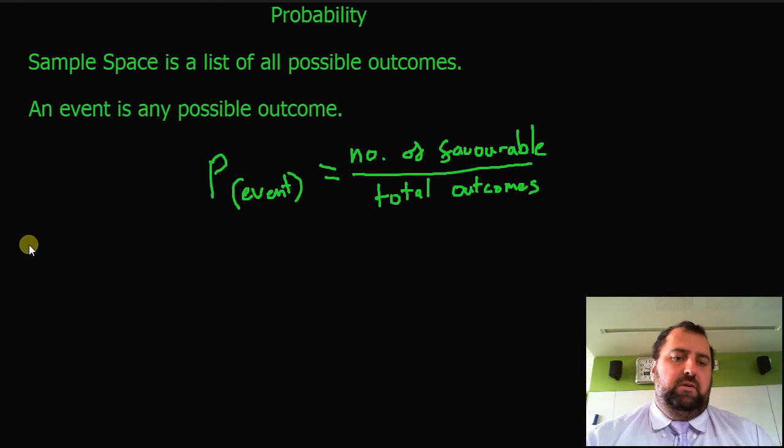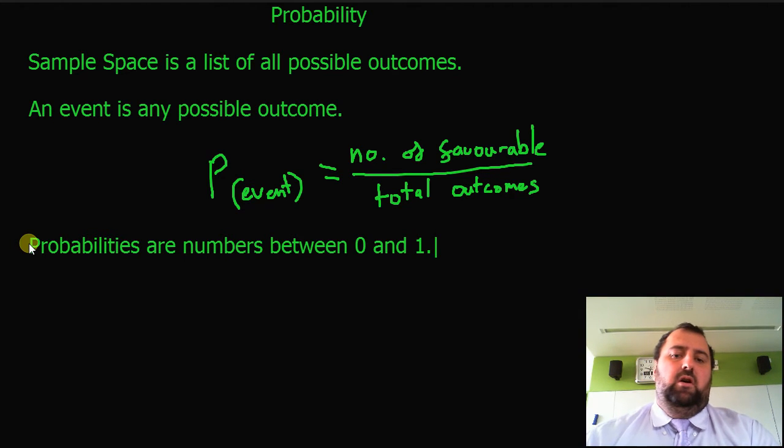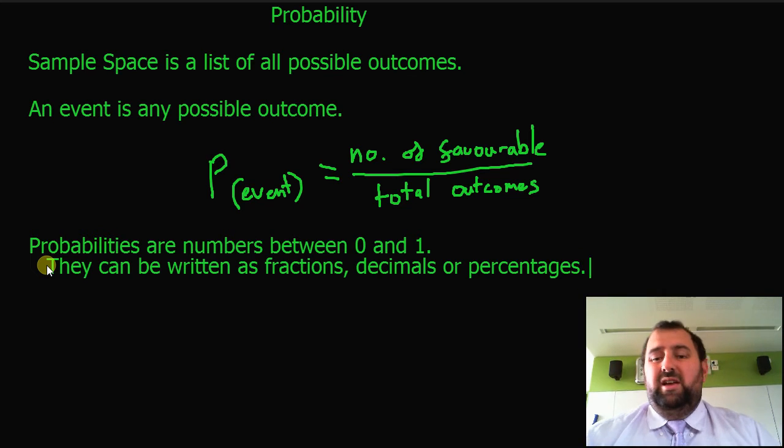Alright, next thing I'm going to note is that probabilities are numbers between 0 and 1. Alright, so I'll put this on the next line. They can be written as fractions, decimals, or percentages. Okay, so if there's a 50-50 chance of something happening, we could say that that is 1/2. We could say that the probability is 0.5, or we could say 50%. Any of those would be considered correct.